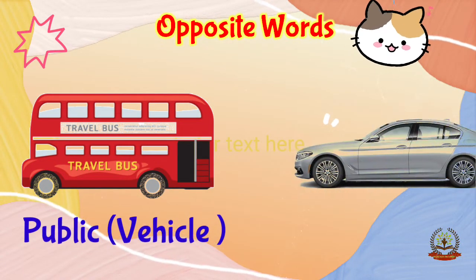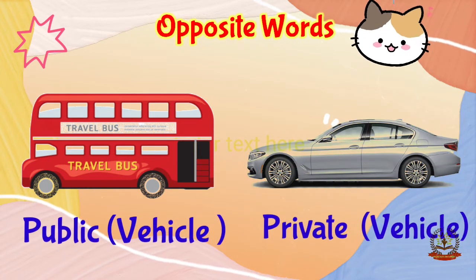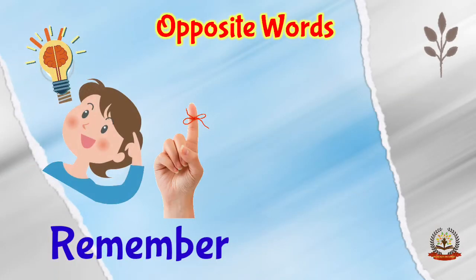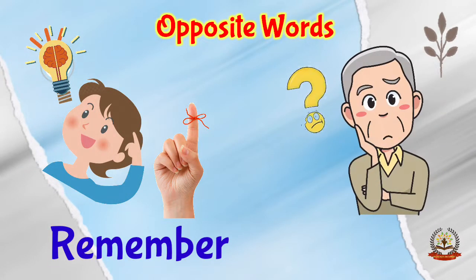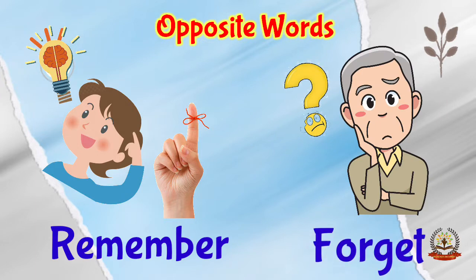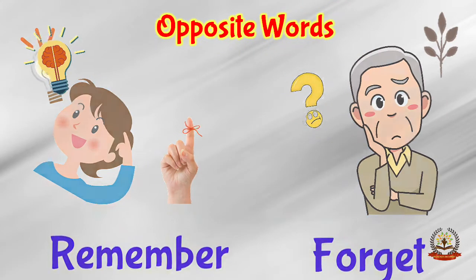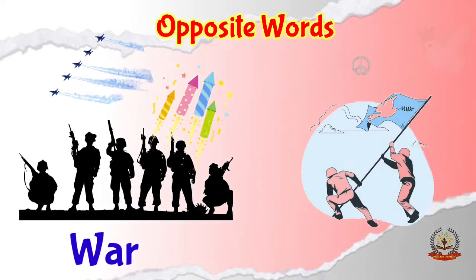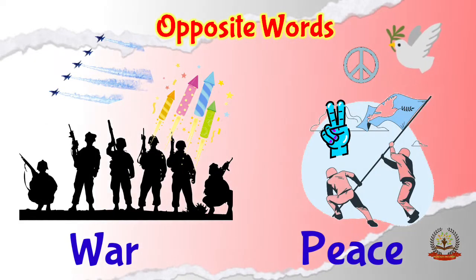Public, private. Opposite of public is private. Remember, forget. Opposite of remember is forget. War, peace. Opposite of war is peace.